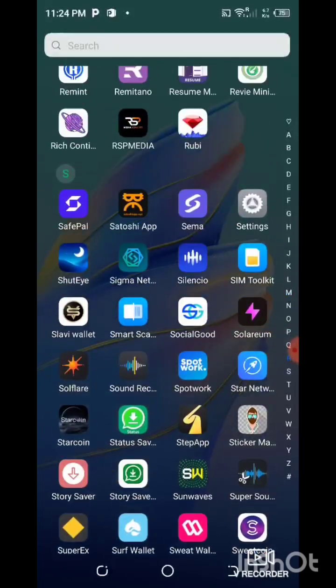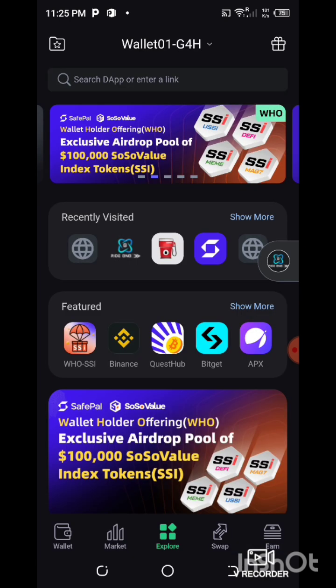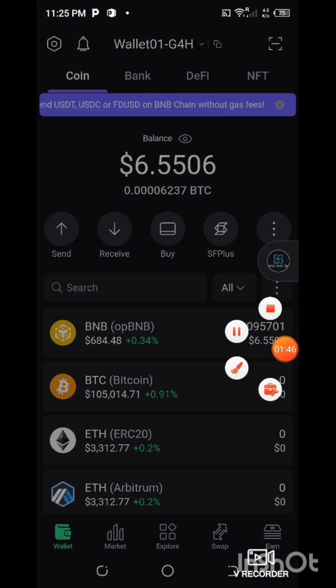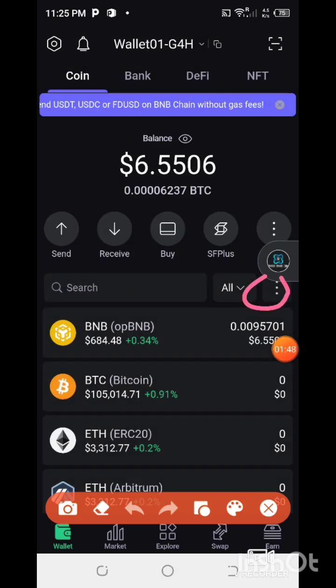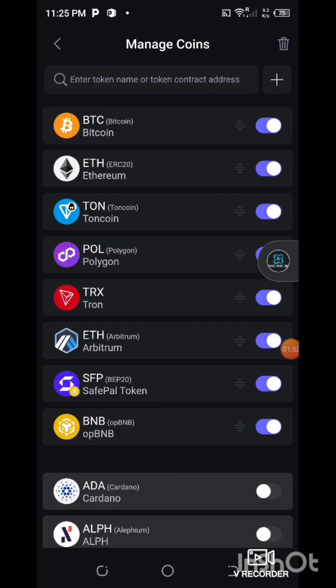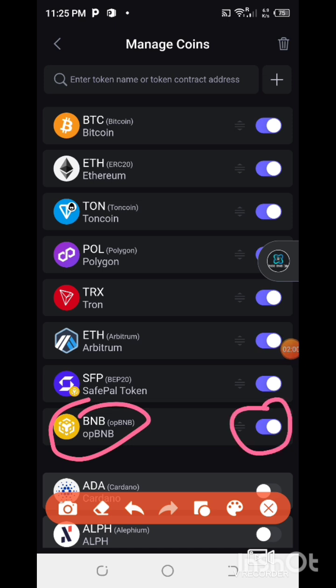So this is your wallet. Let me just go back and choose it. So you choose your wallet from here. So manage coins. So search for OPBNB. This OPBNB, and you click this to activate it, guys.